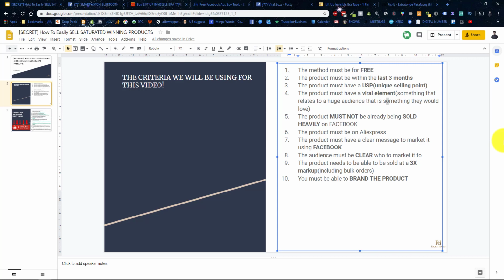It's got a unique selling point as well, that obviously is helping women to live their daily lives comfortably, which means it has a viral element. Every woman has a pair of breasts, and women go through a lot of bras, and obviously they don't want to injure themselves. Whether they're going to work, gym, for a jog, whatever the occasion, this item suits, and it can really help them to wear different types of fashion items, which is absolutely perfect.